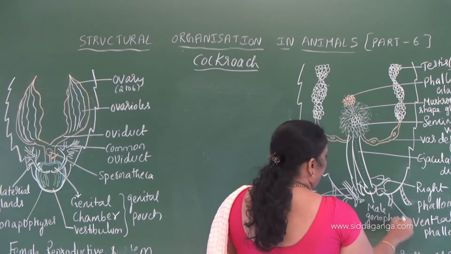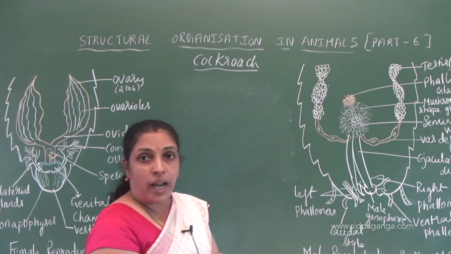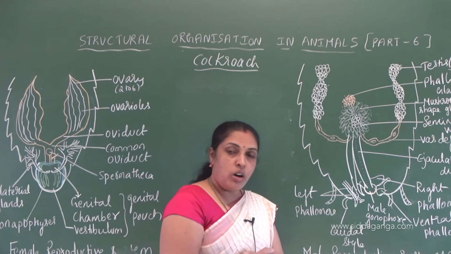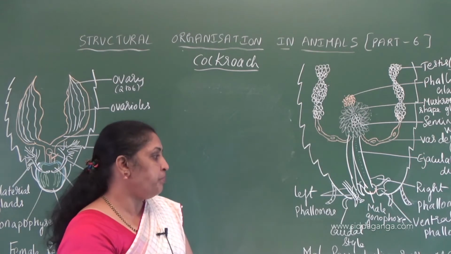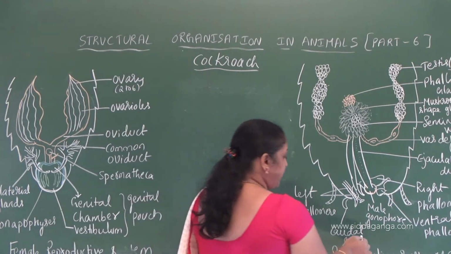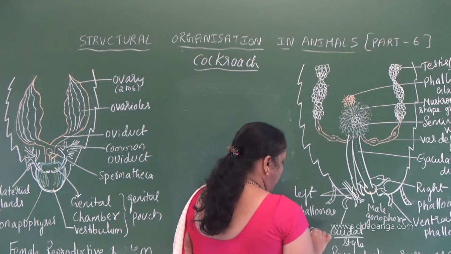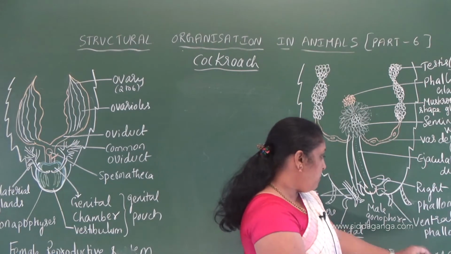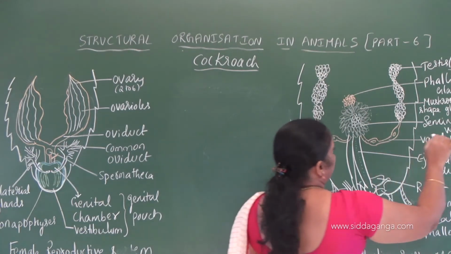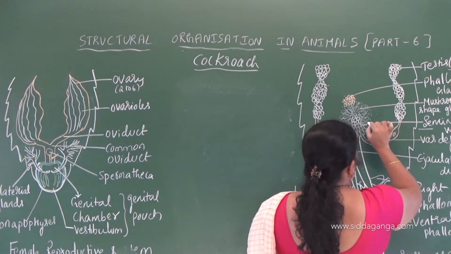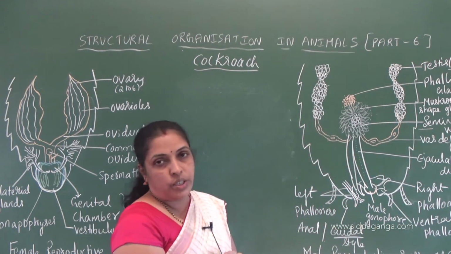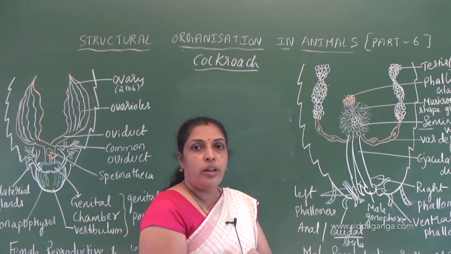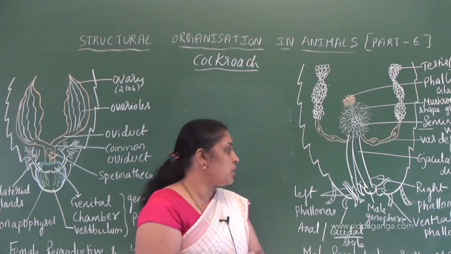So this male gonopore is surrounded by chitinous asymmetrical structures called phallomeres, which are also called external genitalia. Understood? Caudal style, also called anal style, is present only in the male cockroach. Understood? And seminal vesicle is present in the 6th to 7th segment. So that is about the male reproductive system of cockroach.